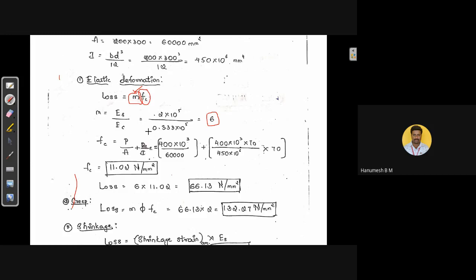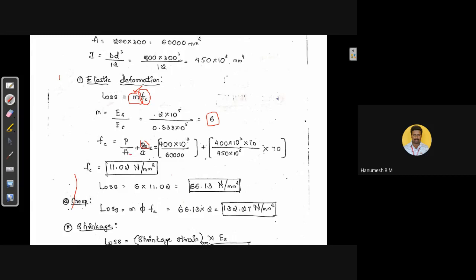We need to calculate it with the basic equation, that is Fc is equal to P by A plus moment due to pre-stressing force and eccentricity divided by moment of inertia, at the level of steel. Here P means pre-stressing force in the cable, 400 kilonewton, that is 400 into 10 raised to 3.